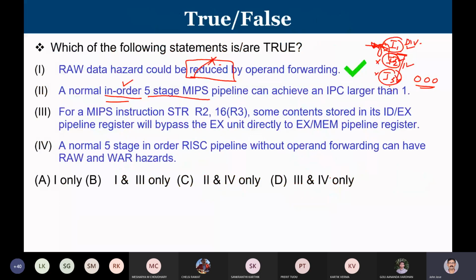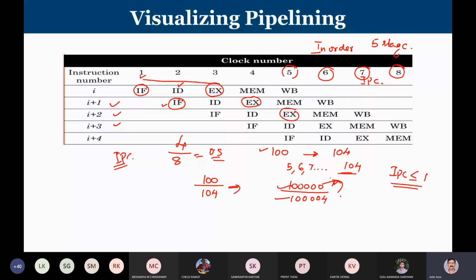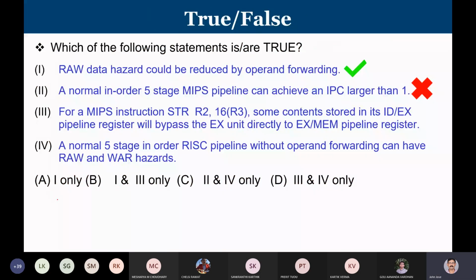So what is given in the question? A normal in-order 5-stage MIPS pipeline can achieve an IPC larger than 1. That statement is wrong. With a normal in-order pipeline, I could get at most IPC equal to 1. IPC is instructions per clock cycle, the reciprocal of CPI, the number of clock cycles required per instruction. So for a normal in-order processor, CPI is always greater than or equal to 1 and IPC is always less than or equal to 1. So the second statement is false.